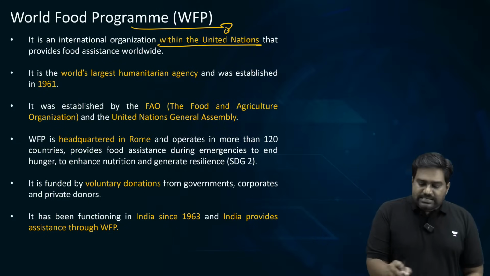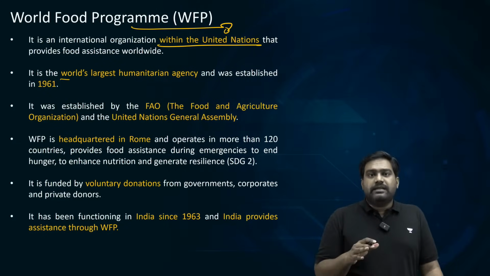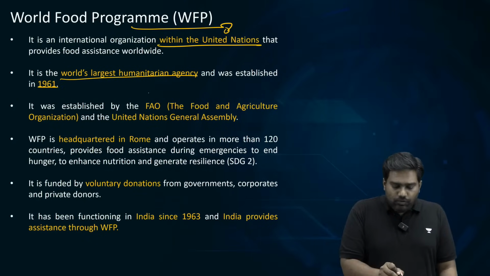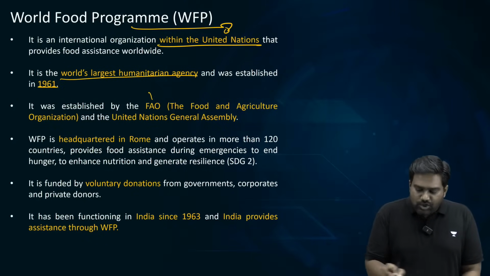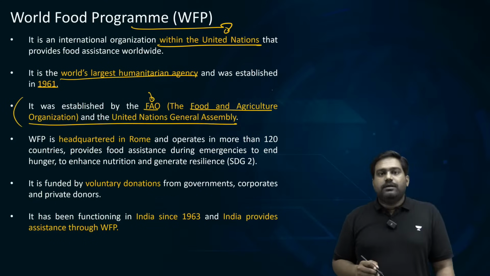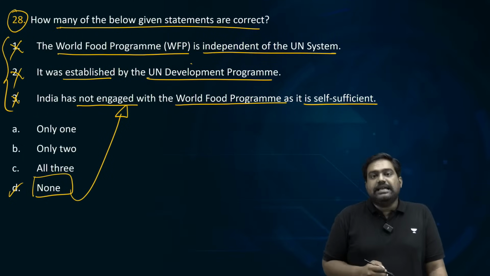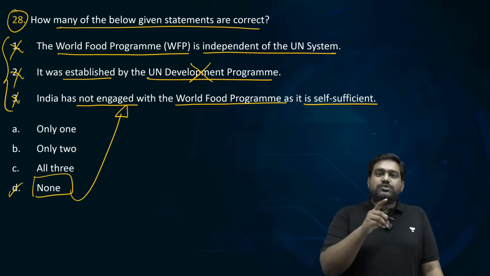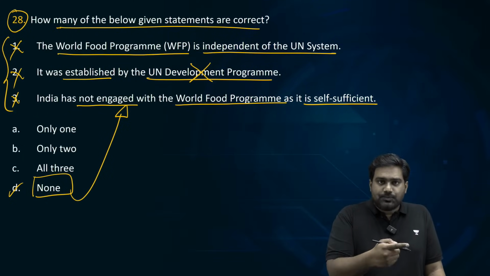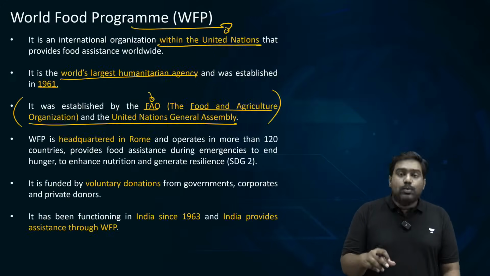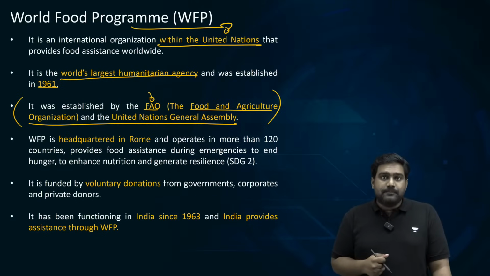All right? It is considered the world's largest humanitarian agency, established in 1961, and it was set up by the Food and Agriculture Organization and the UN General Assembly. It was not established by the UN Development Programme. This is incorrect. It was established by the FAO, Food and Agriculture Organization, which is a specialized agency of the UN, along with the UN General Assembly in 1961.